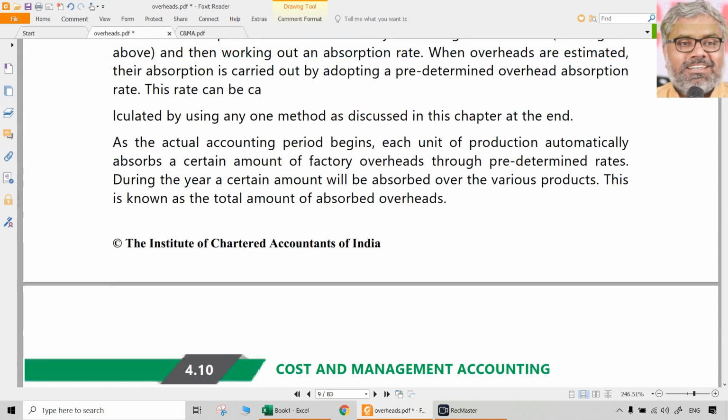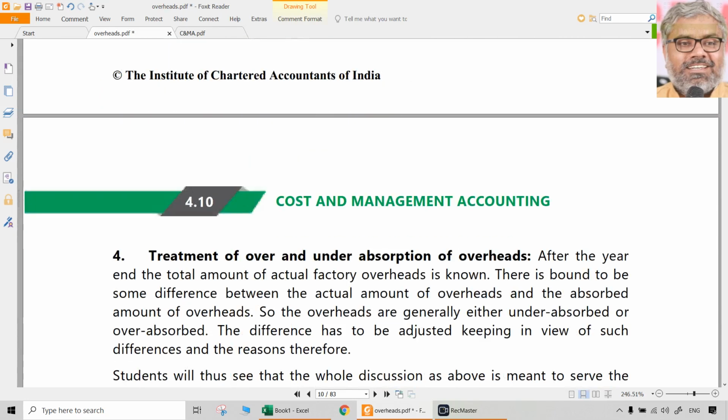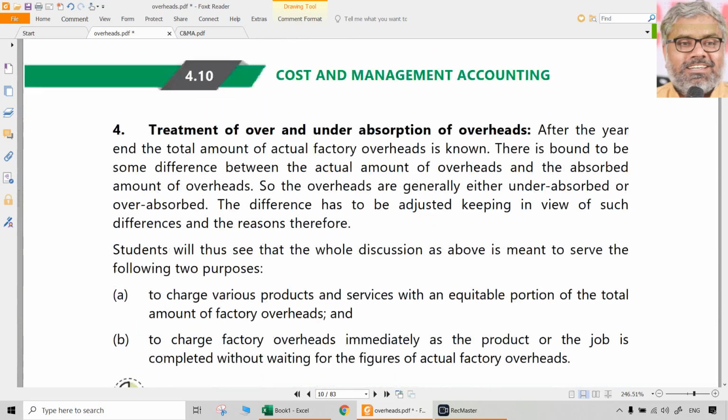So that is the next step, that is absorption, which we did in many cases earlier, including job costing type of scenarios, or even in the understanding of variances for overheads, we used the absorption concept. In understanding marginal costing versus absorption costing also, we used this absorption concept. So that is not some big deal. Calculating that rate is a big deal. That is what we are doing here now. The next thing we already did. We are going backwards actually. We are doing now how that overhead rate is determined.